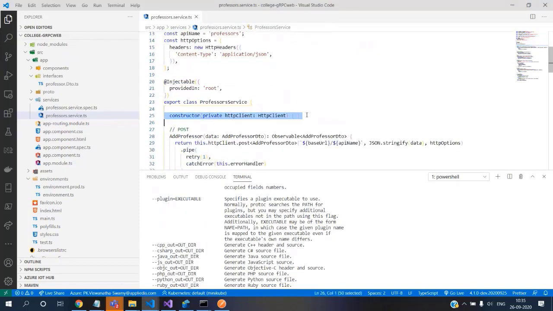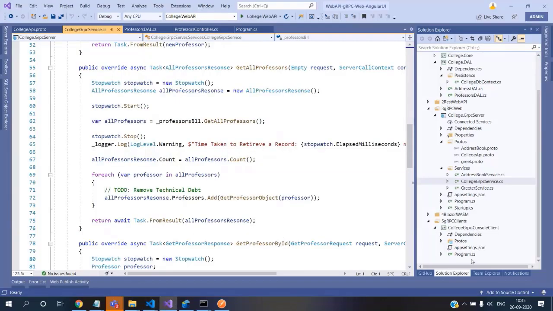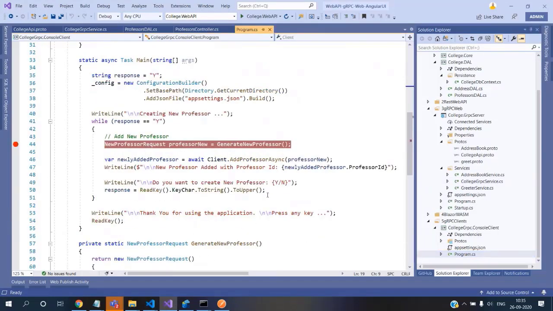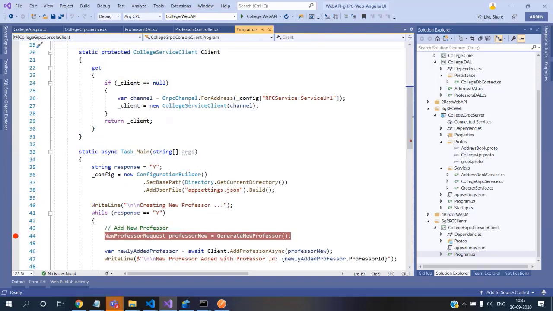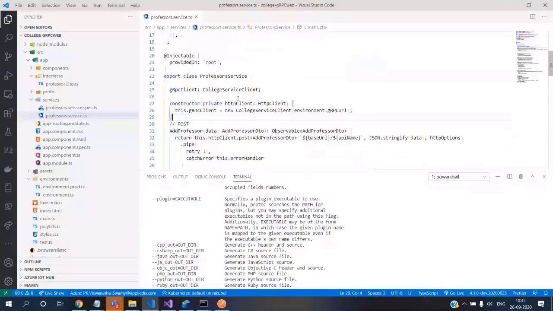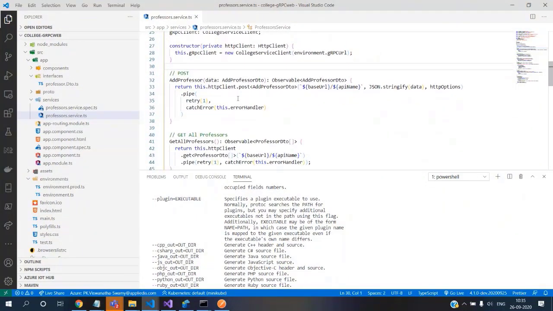So I grab this. The first one is we're creating a variable of call as service type, so that you can compare with this C# code where you are creating this gRPC client. Okay, it's exactly the same. You can see this. Pretty similar. I'm not, sorry, let me take my word back. It's not the same. It's pretty similar. The concepts are pretty similar.